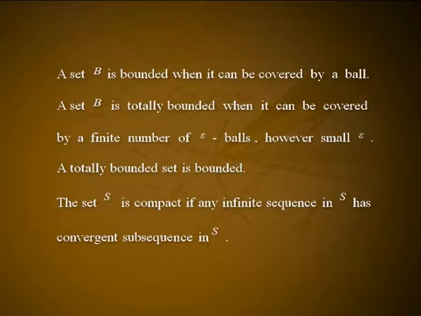The set S is compact if any infinite sequence in S has a convergent subsequence in S. Let C be a collection of some open sets. If S is fully contained in the union of U, where U belongs to C, then we say that C is an open cover of S. C is called a finite cover of S if C is an open cover of S with finitely many elements. D is called a subcover of S with respect to C if D is fully contained in C and S is fully contained in the union of U, where U belongs to D. S is compact if and only if every open cover of S has a finite subcover.